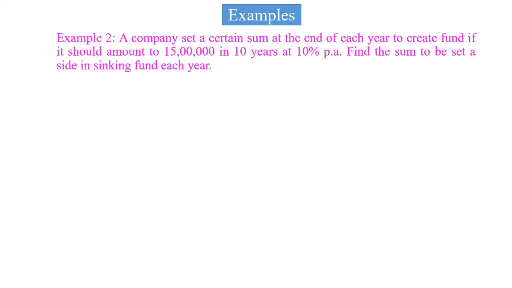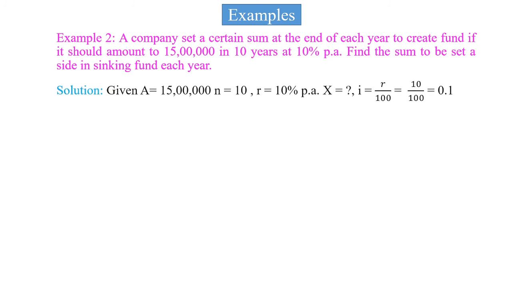Example number 2. A company sets aside a certain sum at the end of each year into a certain fund, so that it should amount to rupees 15 lakh in 10 years at 10% per annum. Find the sum to be set aside in a sinking fund each year. Solution.